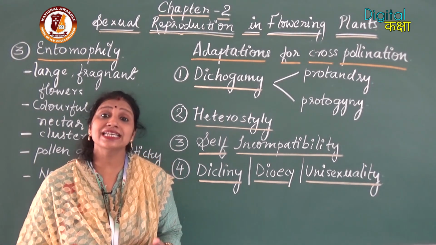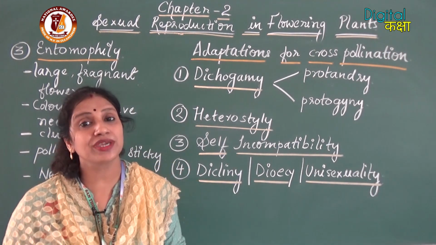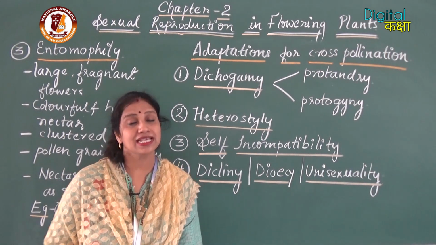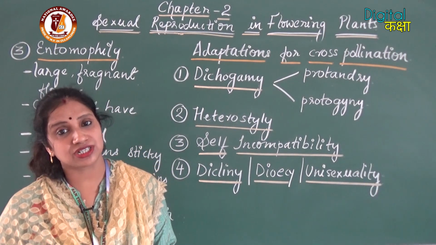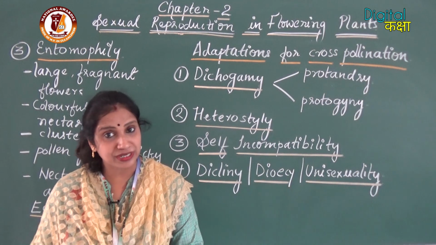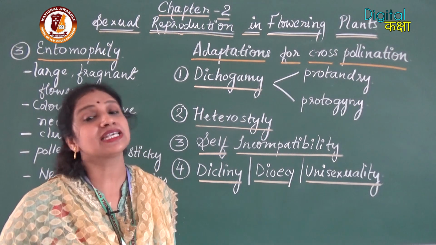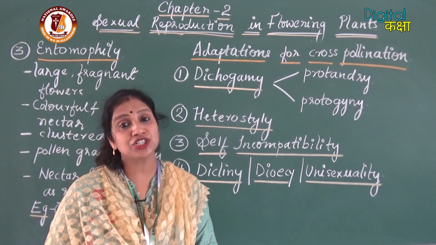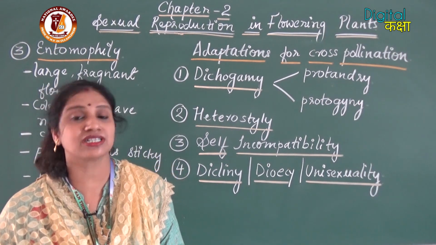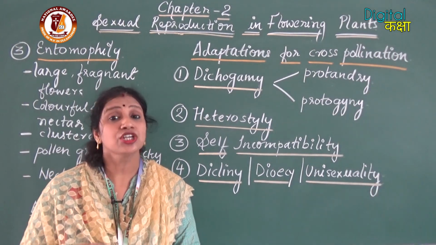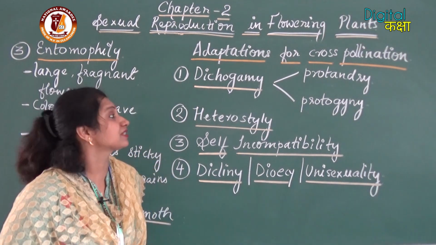Like if continuously the self-pollination occurs, then what will happen? In the next generation, no variations will be there in the offspring, and the second reason is that it may result in inbreeding depression. So to avoid this inbreeding depression, and to bring variations in the next generation, the plant species discourage self-pollination and encourage cross-pollination. They have got certain adaptations to encourage the cross-pollination. Let us see what are these adaptations.